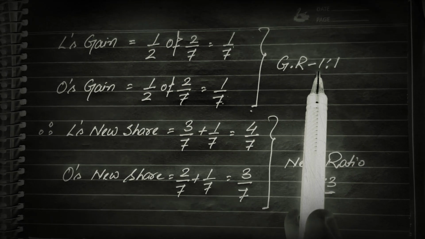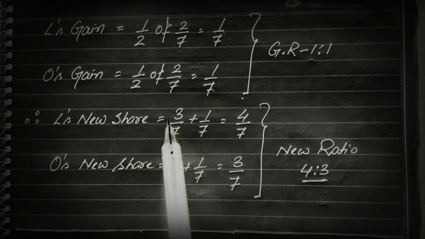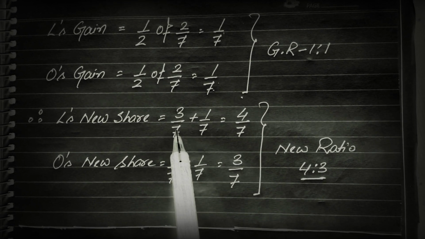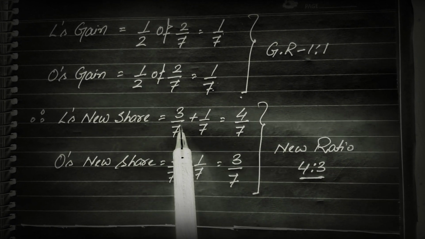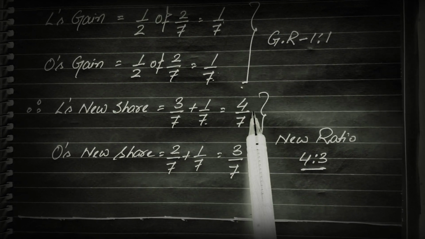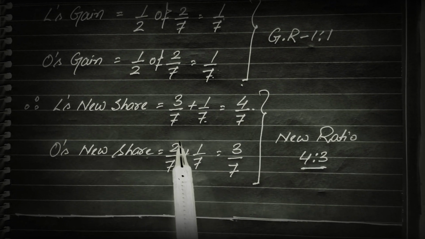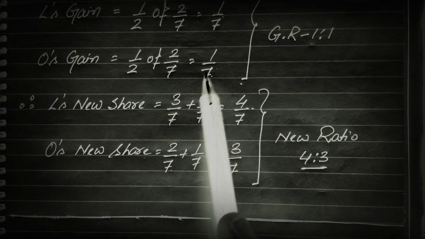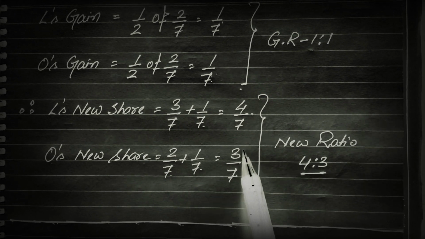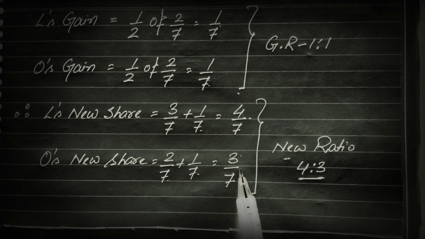Now to find out the new share, we will add the individual partner's gain to their old share. Here L's new share: L's old share is 3/7 plus L's gain is 1/7, that's why it is 4/7. In the same way, O's new share: O's old share is 2/7 and gain is 1/7, that is 3/7. So the new profit sharing ratio will be 4:3.